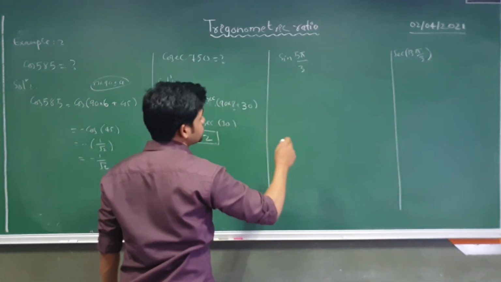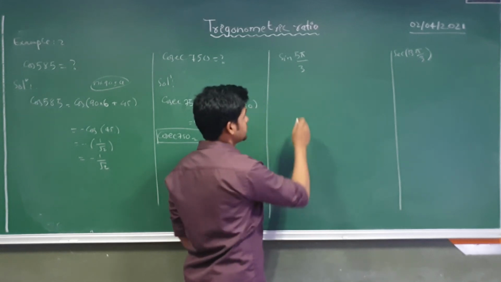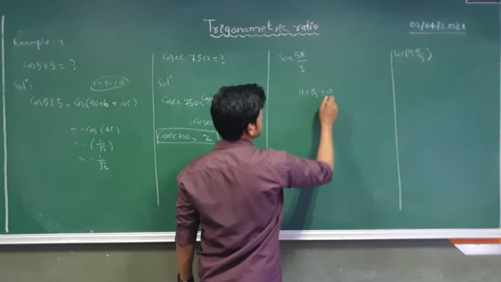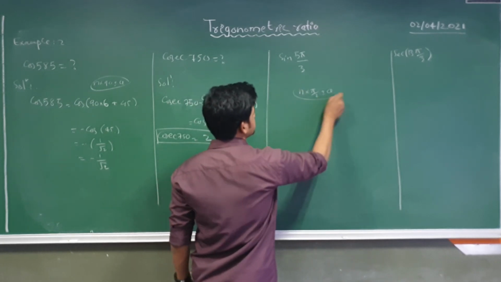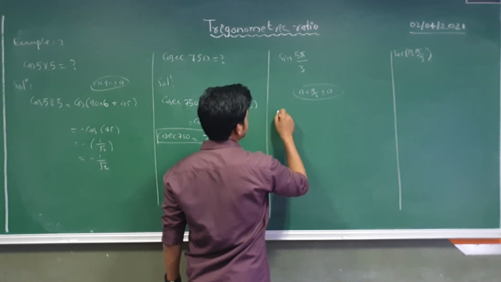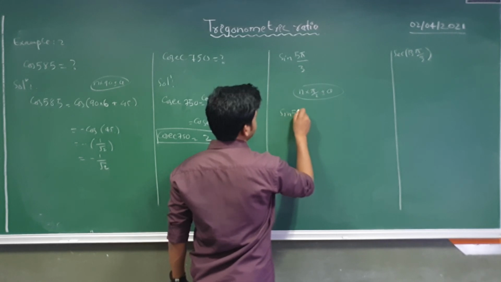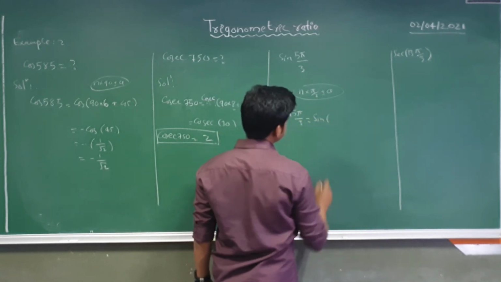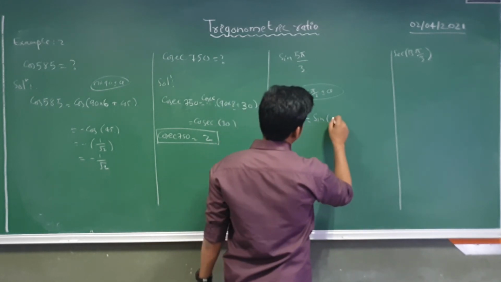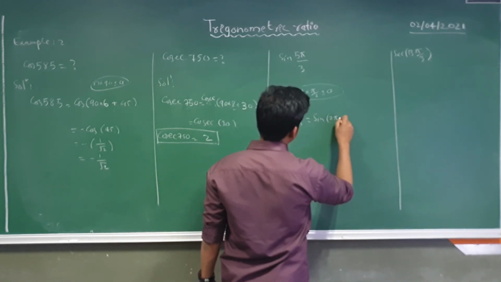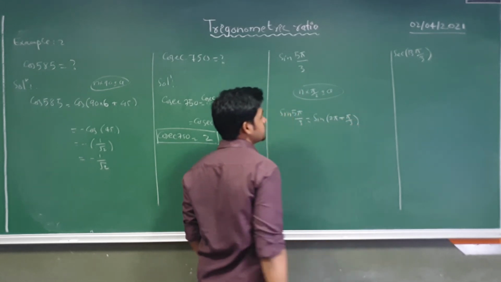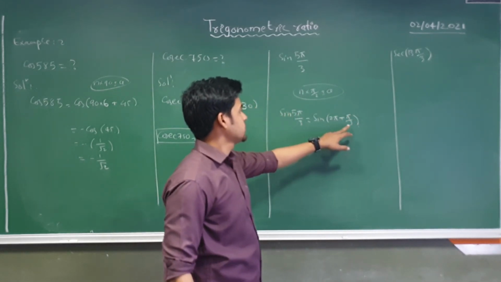So what you have to do here is make this value in the form n into pi by 2 plus minus theta. So I can make this sin of 2 pi minus pi by 3.